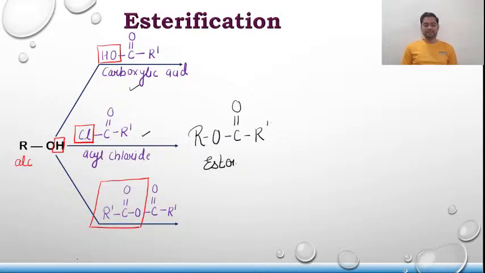But we will also mark the byproducts. The byproduct over here, apart from the ester, is water. Over here it will be HCl, and over here it will be the carboxylic acid itself. Clear? Sure?